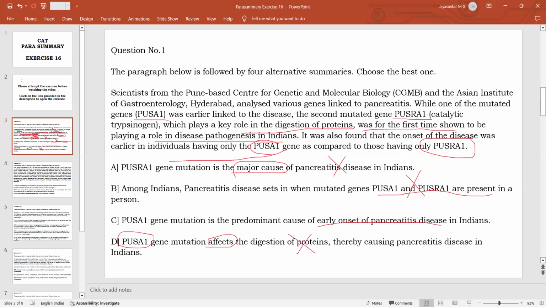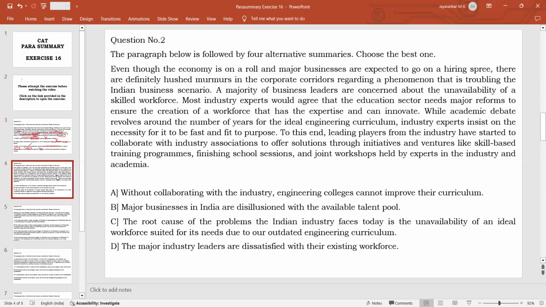So we have no other go but to accept option C as the best answer, even though it is not talking about the main point or the main idea in the passage. This will be our summary. So this is the learning point you should understand from this particular question. All right, go to the next question.